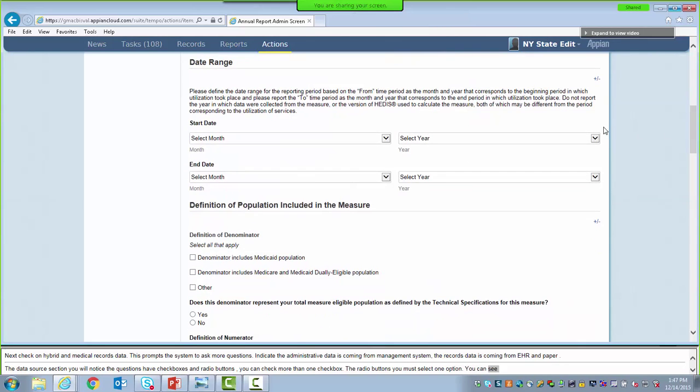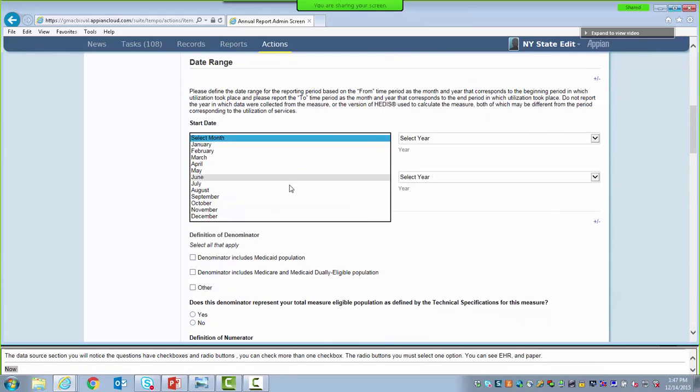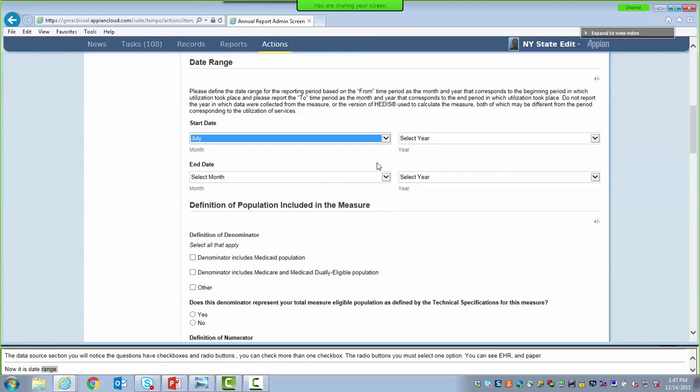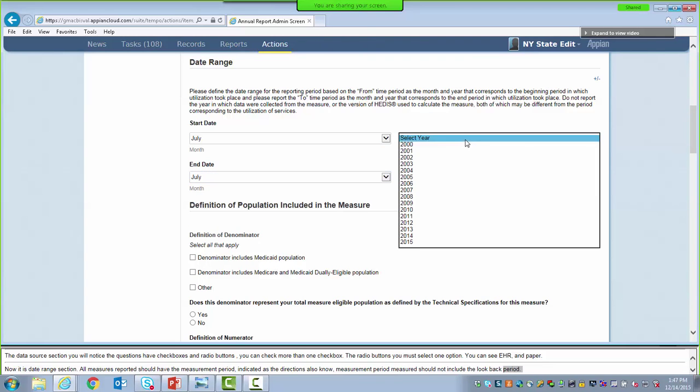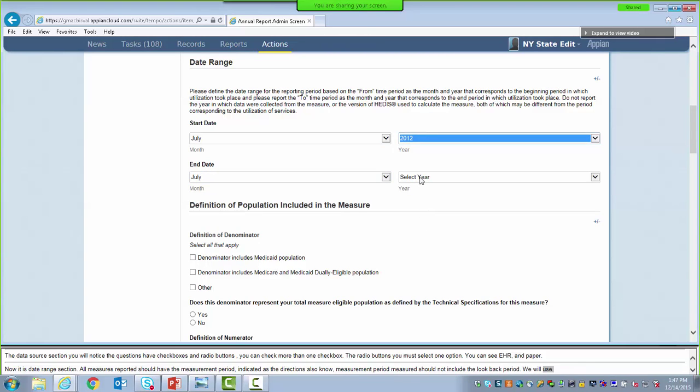All measures reported need to have start and end date periods for the measurement period, and as Mathematica indicated, and as the directions also note, the measurement period entered should not include the look-back period. For this training, we're going to use July 2012 as the start date and July 2013 as the end date. And again, this is just arbitrary information used for the training purposes.